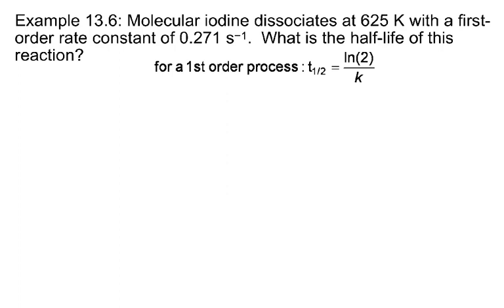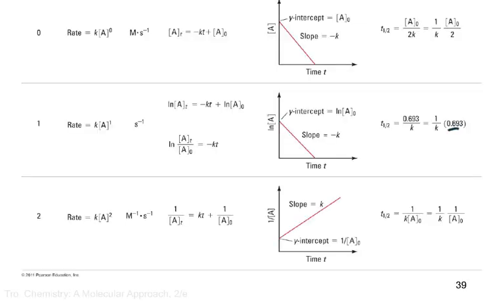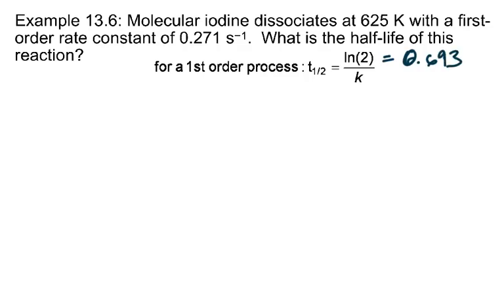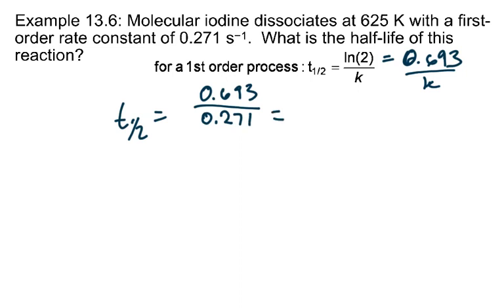So for a first order process, our half-life is only dependent on the rate constant. And this natural log of 2 is the 0.693 from the previous slide divided by k. So our half-life is going to be 0.693, or the natural log of 2, divided by 0.271. And that gets us 2.56 seconds.